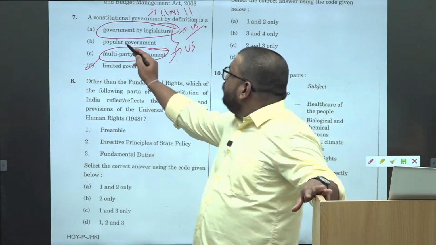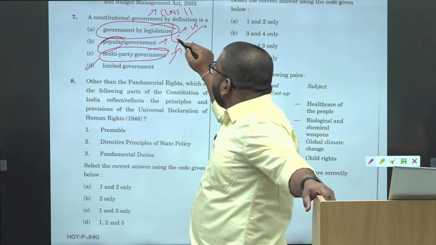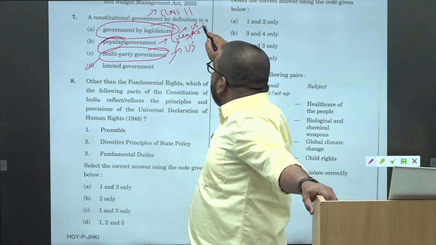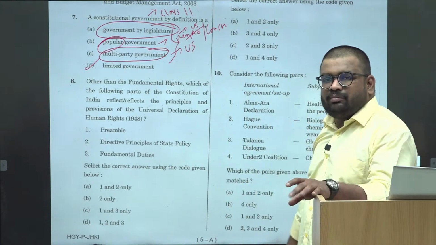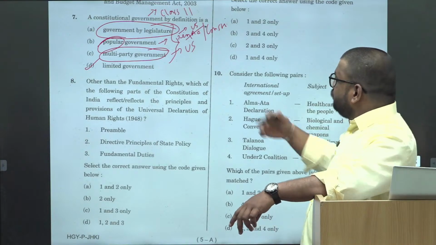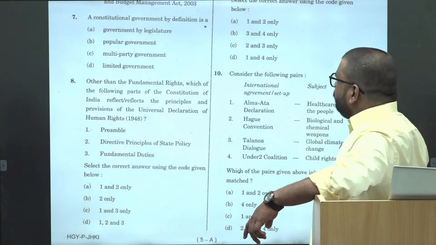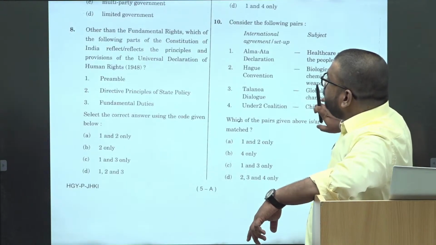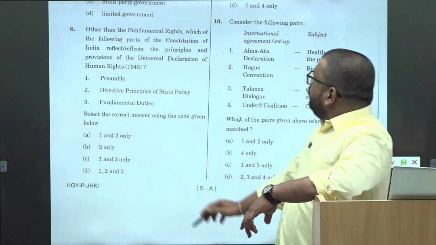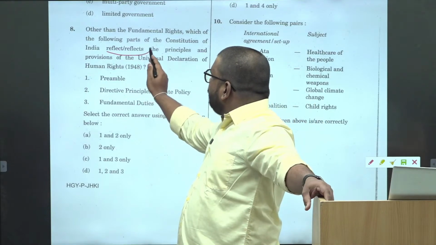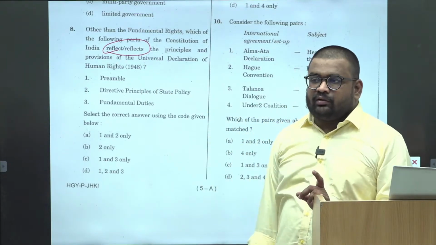Okay. Third, popular government. So popular government is the government by the people. It is not government by the constitution. Right? Simple elimination technique. You eliminate the other things, you will get your answer. Okay. Then, other than fundamental rights, which of the following parts of the constitution reflects? Okay. Again, they are saying reflect. Again, question is not specifically asking.